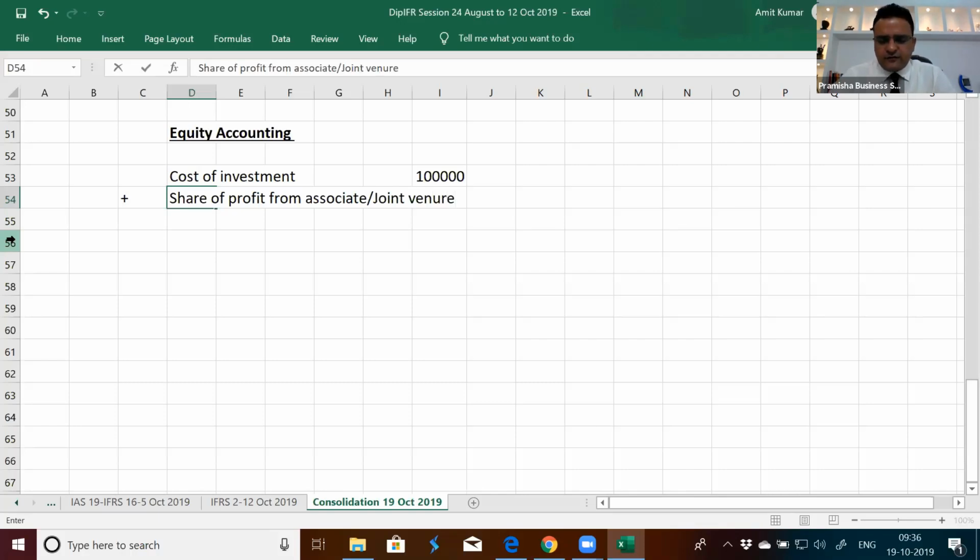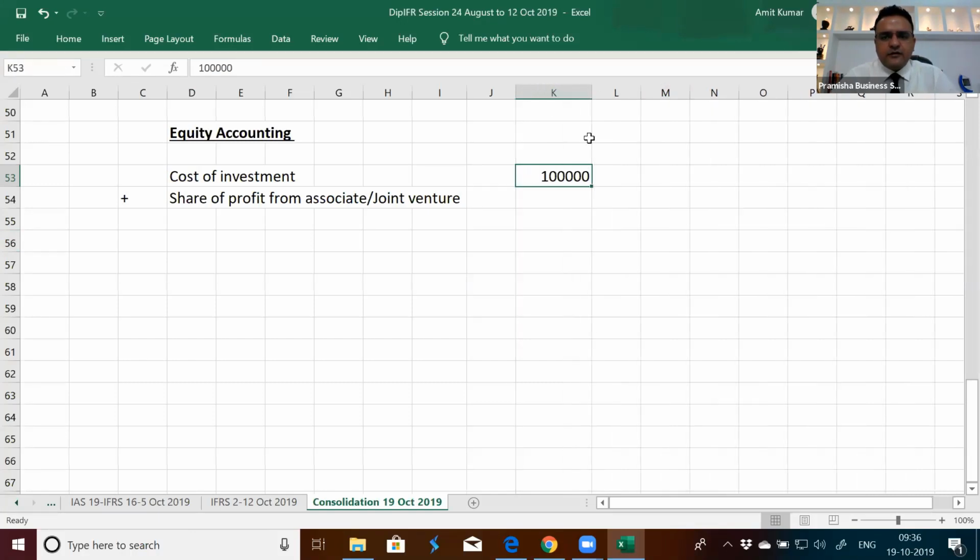Whatever is the profit received from them during the year will be the share of profit from that associate or joint venture. Suppose there is a 25% investment and the profits are 40,000, then 10,000 profit is added. 25% of profit for the year. This is subject to impairment testing as well, because there is an investment which may not be recovered over time, less impairment if any.